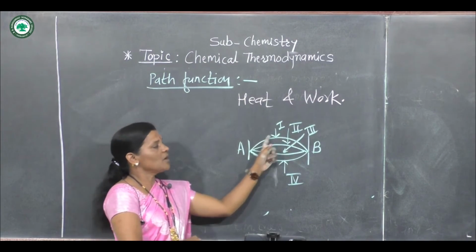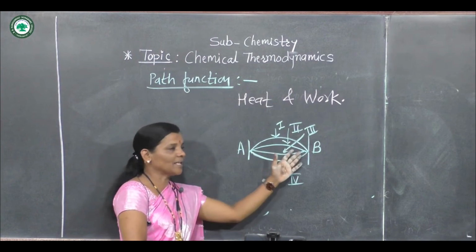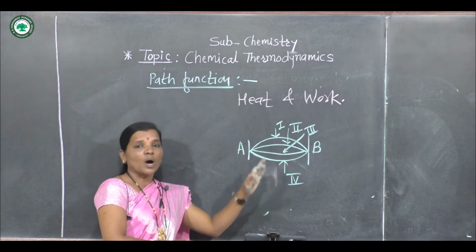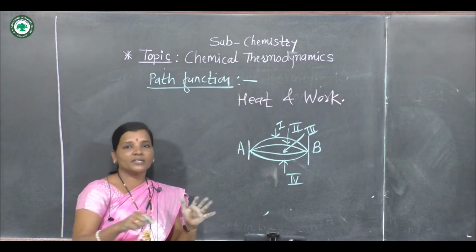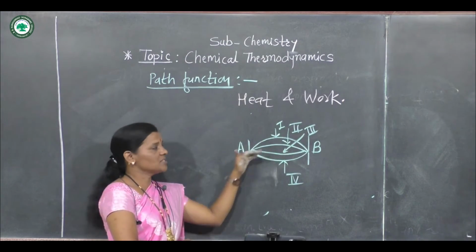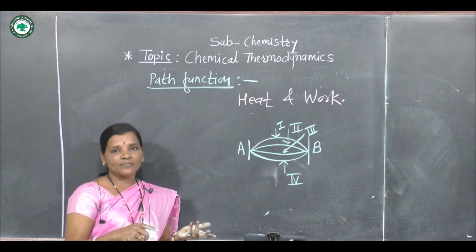For example, for the first path work should be different. For the second path work should be different. For the third path and fourth path, the work done along all these different paths is different. Heat also, that is the thing here. If we consider different paths, then the heat in every path is also different.